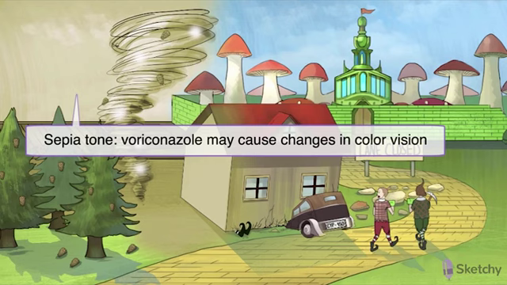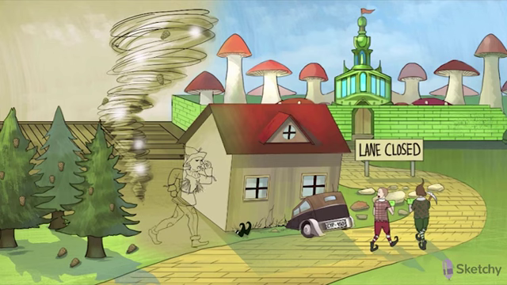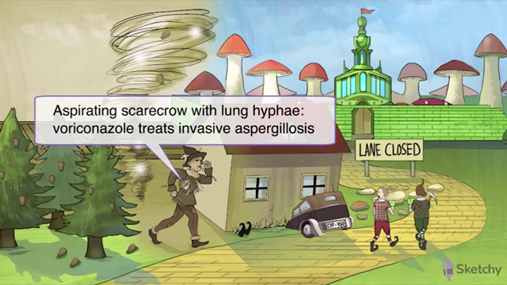Voriconazole is a drug of choice for invasive aspergillosis. We'll sketch in the scarecrow guy to remind you of the scarecrow in our Sketchy Micro Aspergillus sketch. Let his hyphae-like strands remind you of the invasive hyphae of aspergillosis. And he's coughing because he aspirated dust from the vortex. The hay bursting from his lungs represents systemic aspergillosis. If he only had a brain, he would probably have a brain aspergilloma as well.